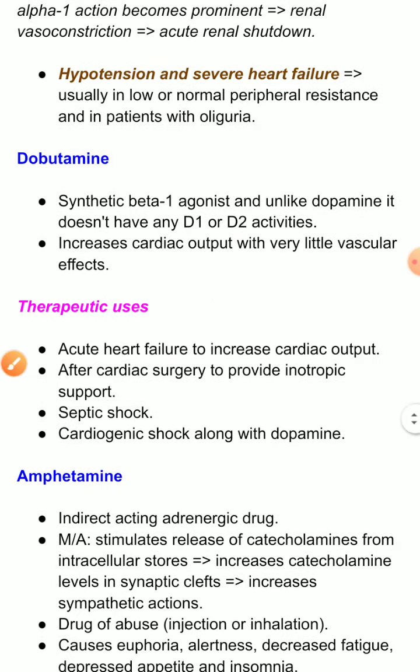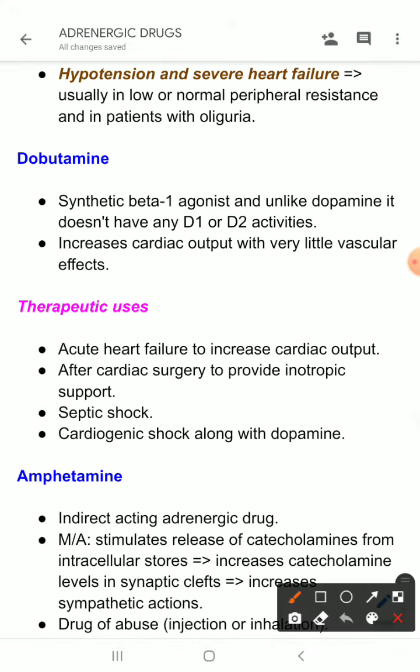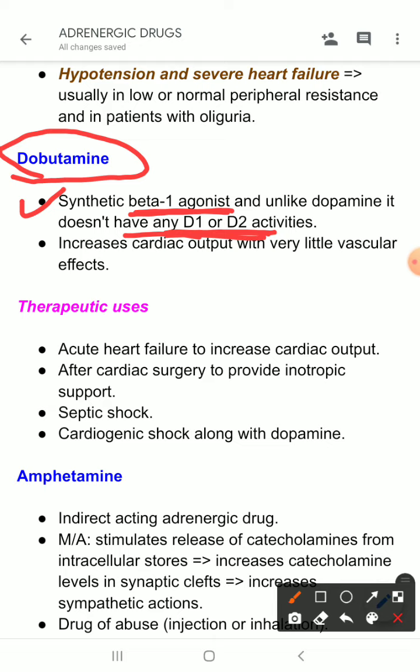Now, come to dobutamine. Dobutamine is another very important drug, and this is not an endogenous catecholamine. This is a synthetic drug, a synthetic beta 1 agonist. Unlike dopamine, it does not have any dopaminergic activities, so it cannot protect the kidneys. It does not have any renoprotective effect, and it increases cardiac output with very little vascular effects.